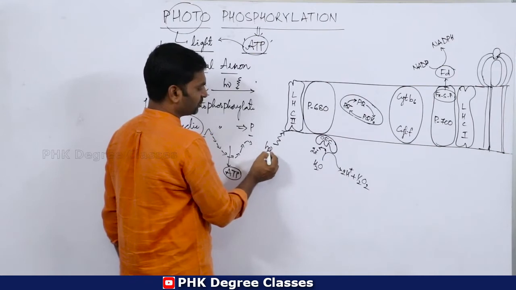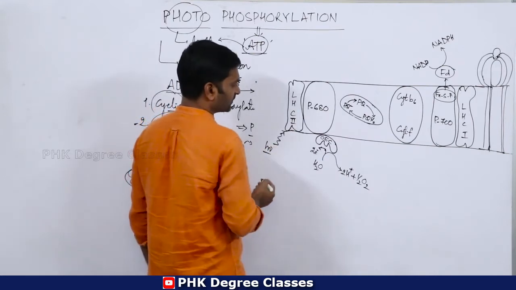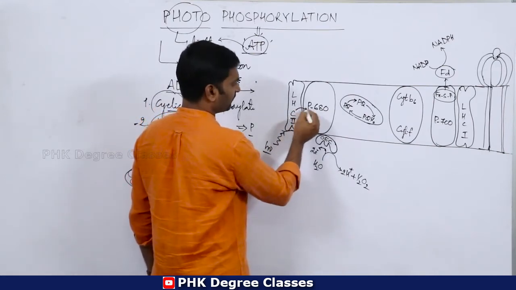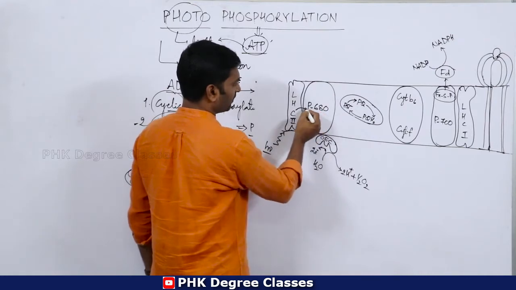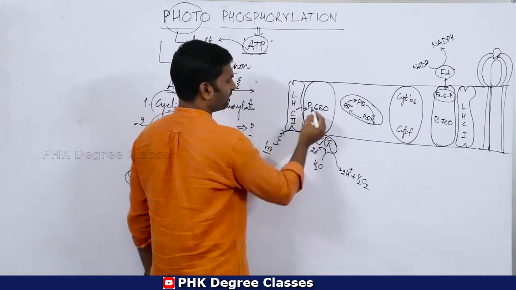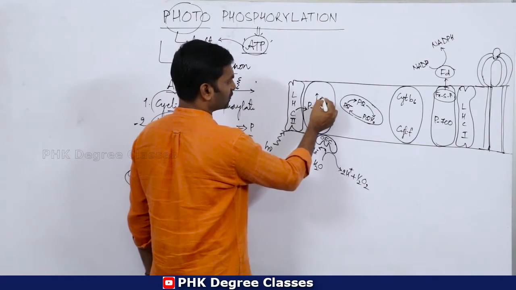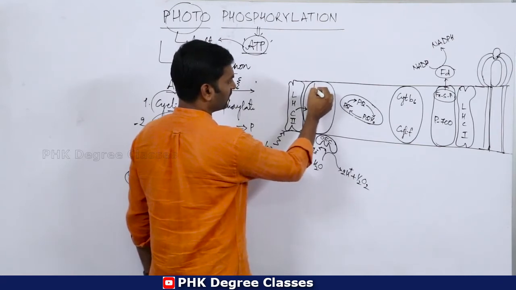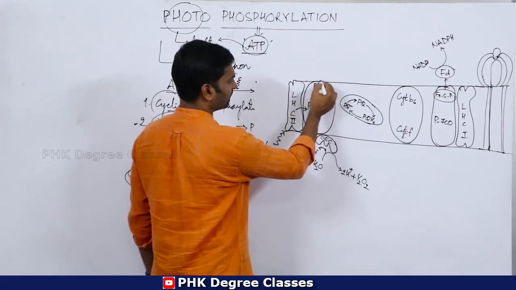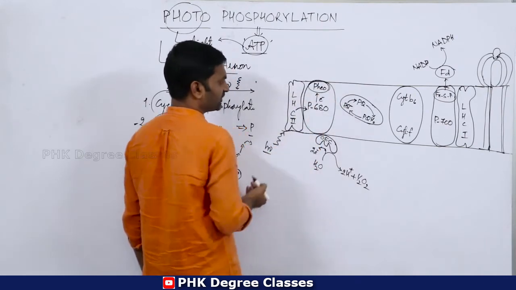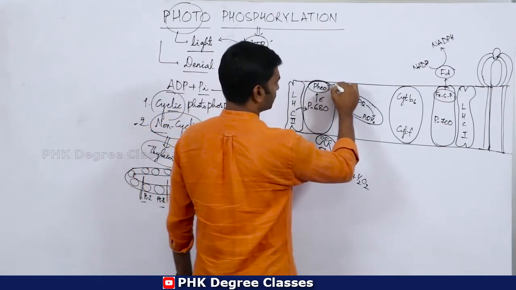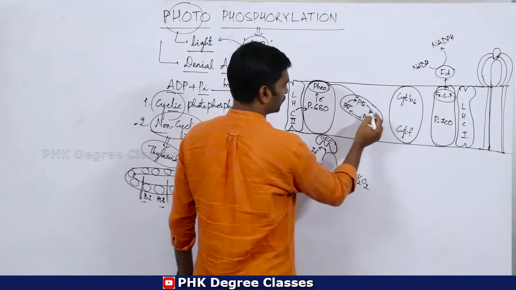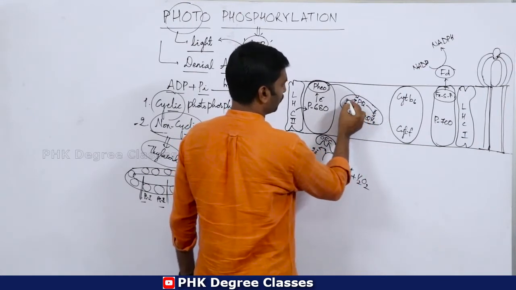Whenever it receives sunlight, this is H nu, the sunlight is finally received by P680, then these electrons are moved to pheophytin. Then these electrons are shifted to plastoquinone.